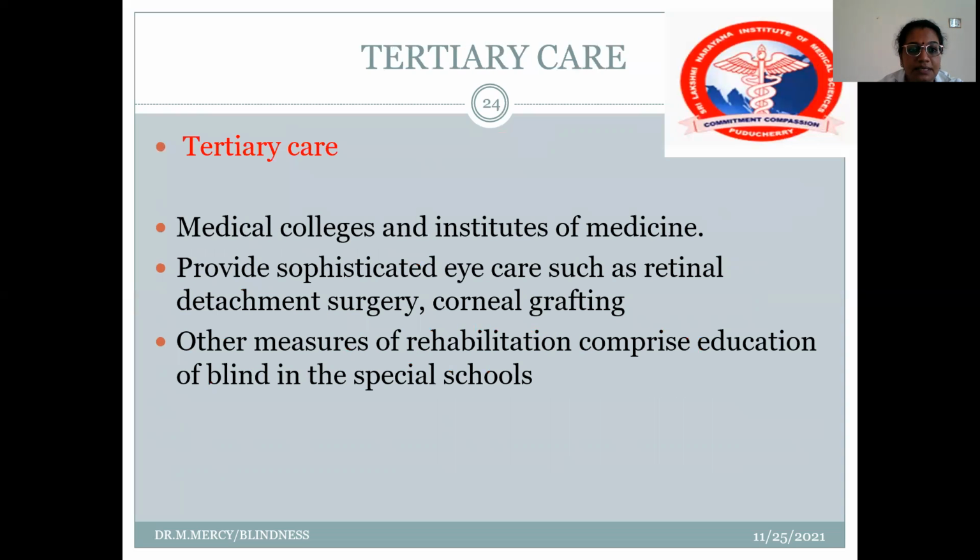Okay. So tertiary care is mainly the tertiary care centers, wherein the institutes and medical colleges come into play, wherein we do retinal detachment surgeries, corneal grafting and so on. And other measures of rehabilitation we also carry out in special schools. So that comes under the tertiary care sector.